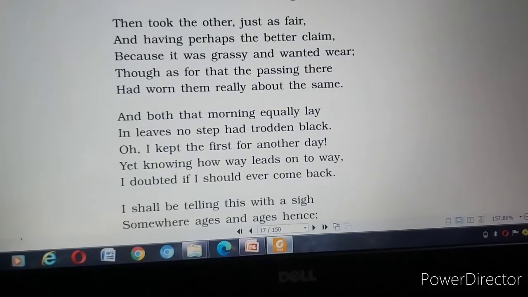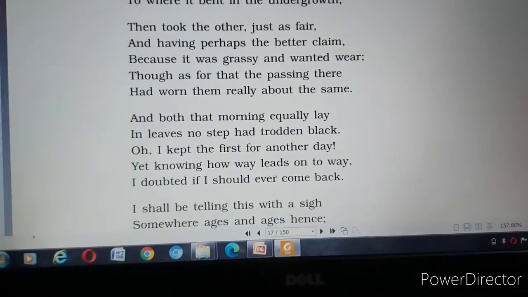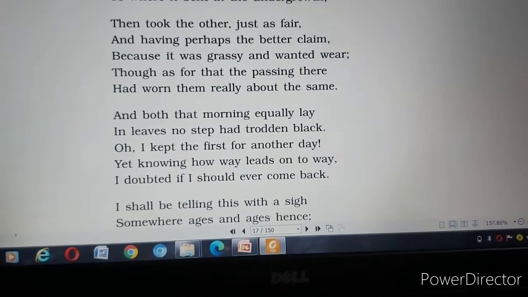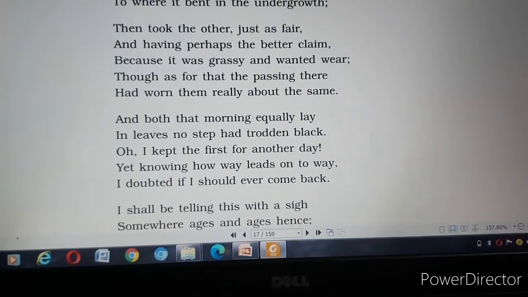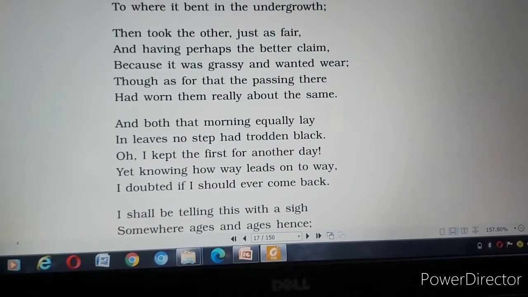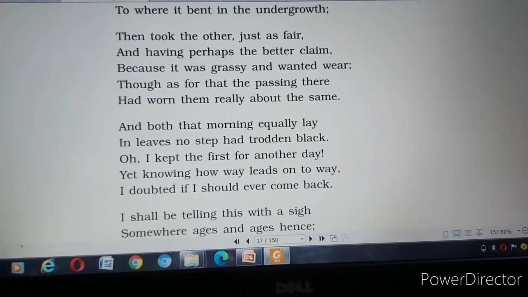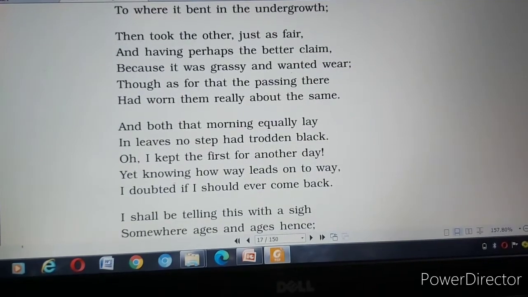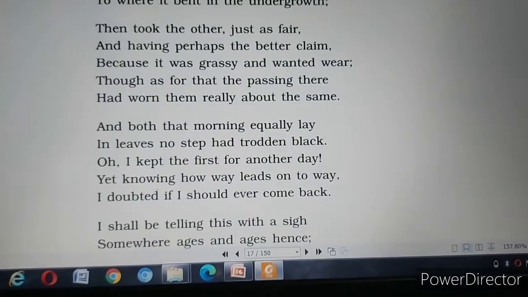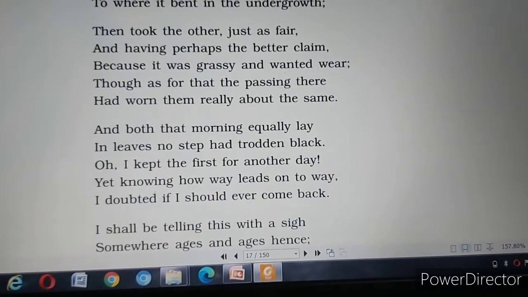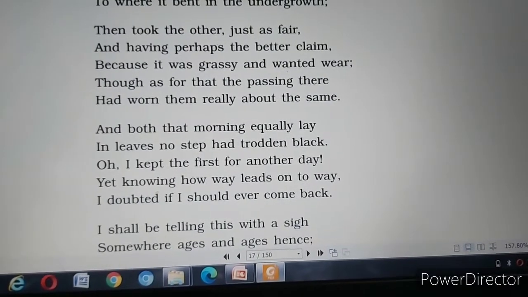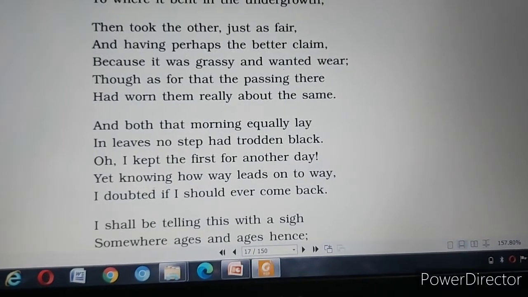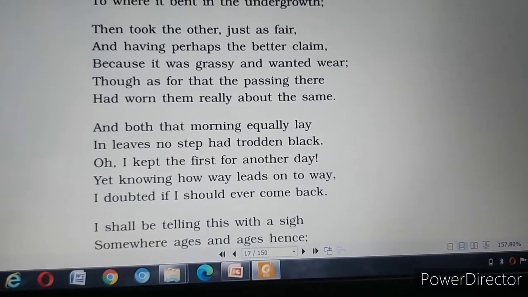"Then took the other, just as fair, and having perhaps the better claim, because it was grassy and wanted wear, though as for the passing there, had worn them really about the same." Okay, so now he is saying that he took the other way. Where he is able to see the road, he is able to see the way. He took that road.